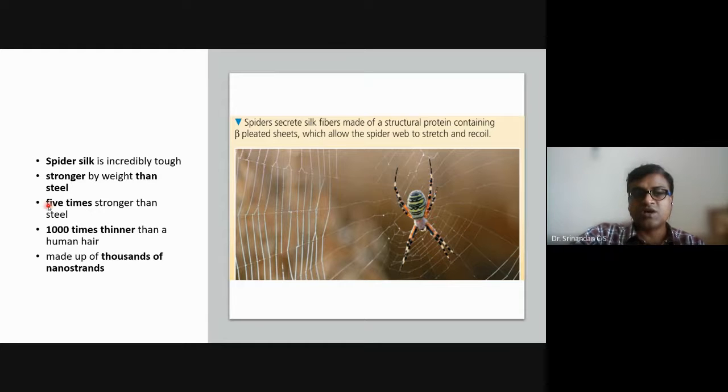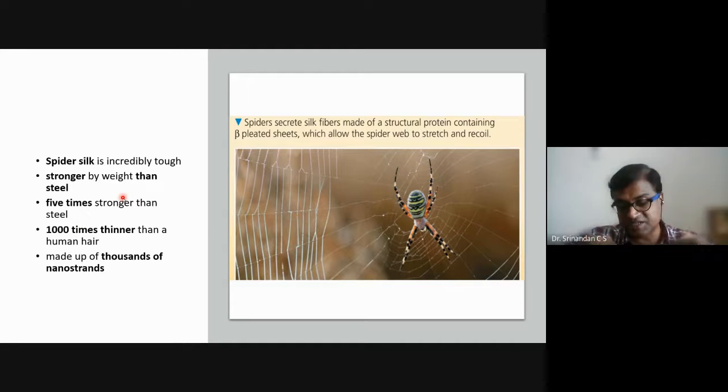It is 5 times stronger than steel. We see it as very light, but when the weight of the steel and the spider web is the same, the spider web is stronger, and it's 5 times stronger, not double or something. 5x: if steel is one, you can think that the web is 5.